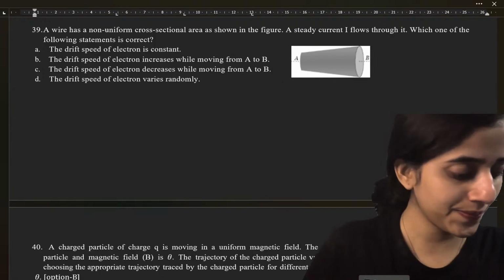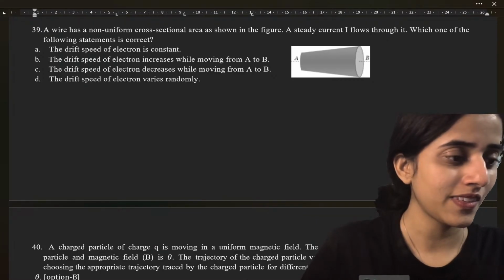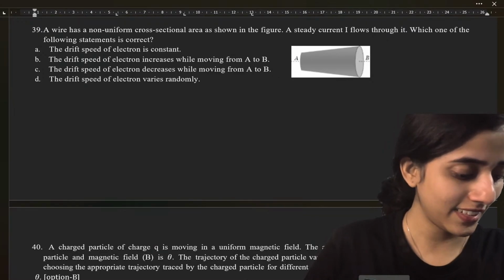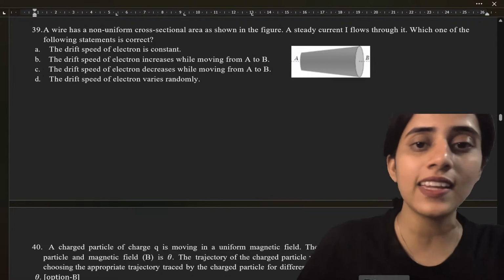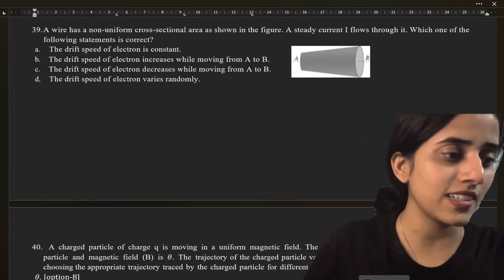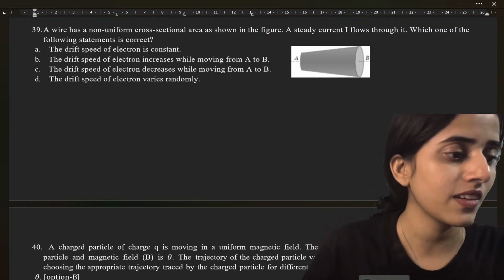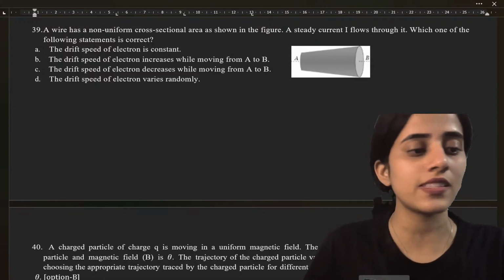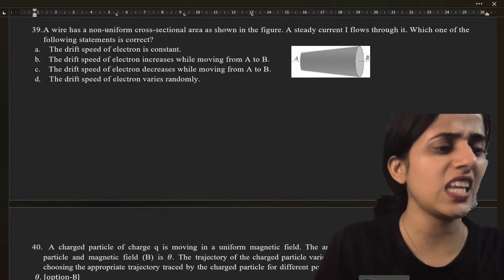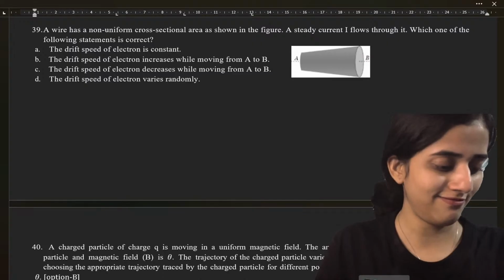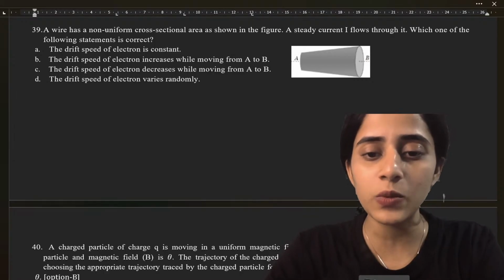Okay, so many B's. Okay, so many C's. All right. What is the formula, first thing? I is equal to NAeVd, isn't it? So the drift speed is related to current and cross-sectional area. If there's a steady current I, what happens? Think properly.